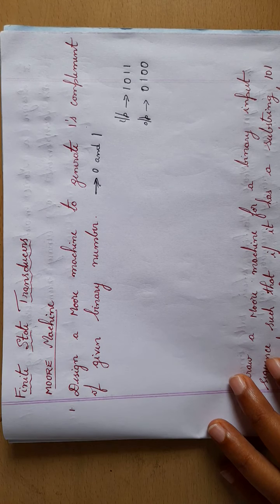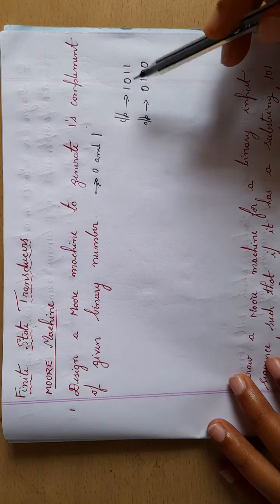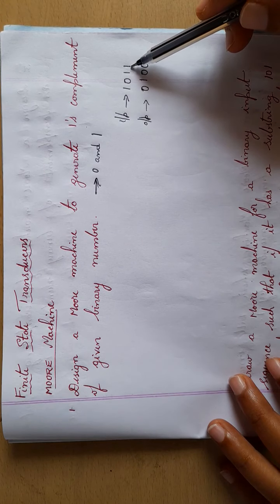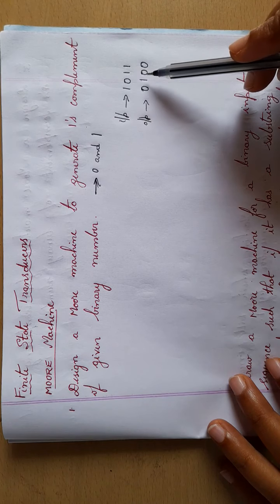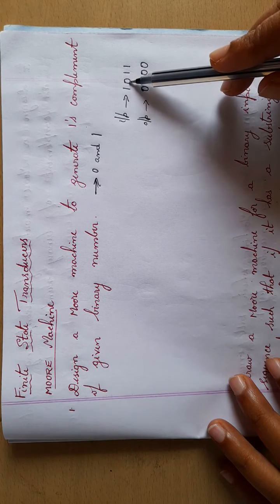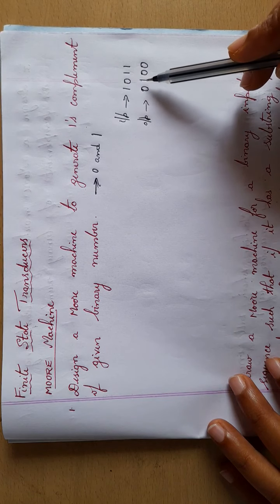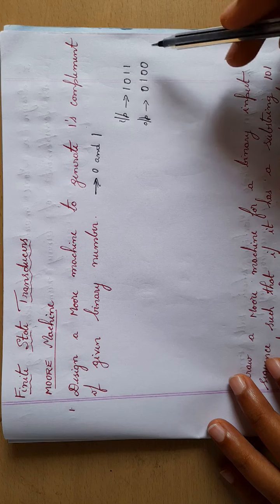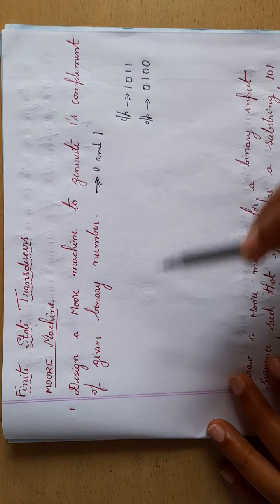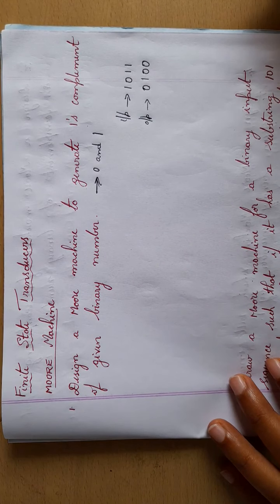In general, if the input is 1, my output will be 0. If the input is 0, the output will be 1. So the complement of the given input. In Moore and Mealy machines, along with the states itself you write the output. Along with the states you have to write the output.